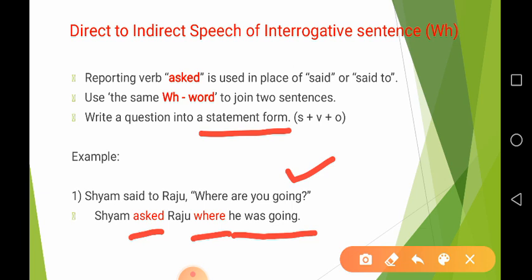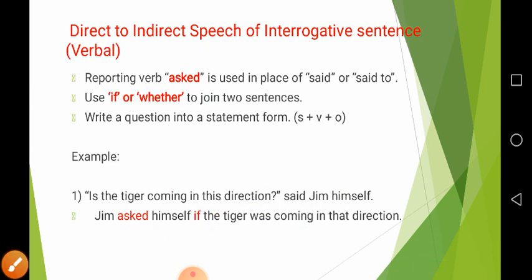Where are you going? Shyam said to Raju. So, you is used for Raju. Raju is a third person, so we use he instead of you.